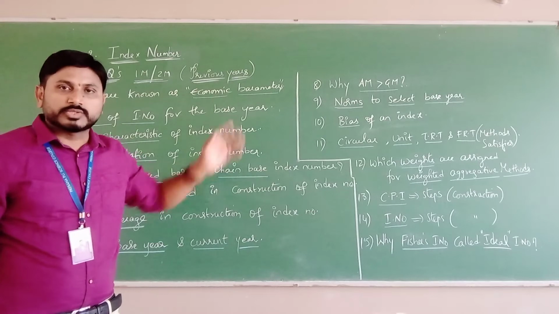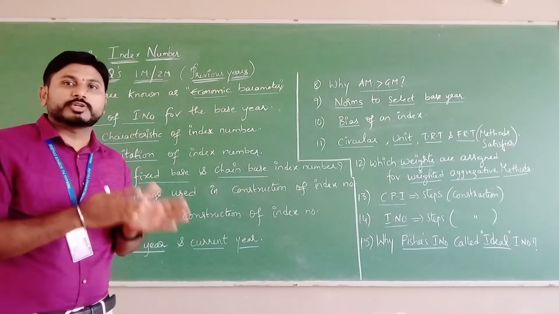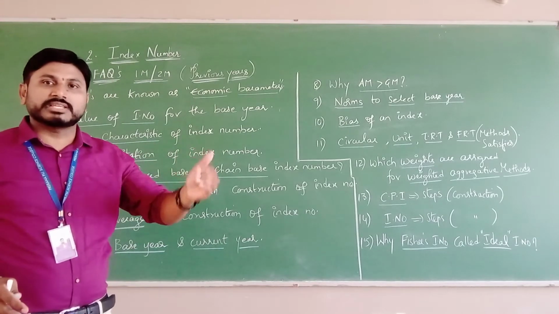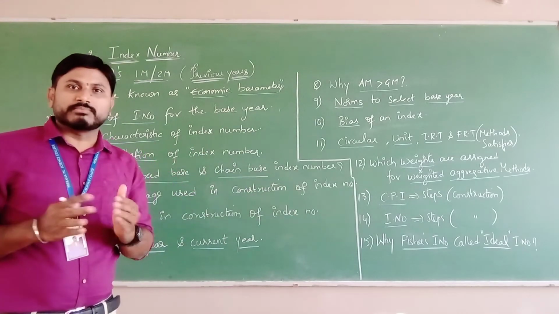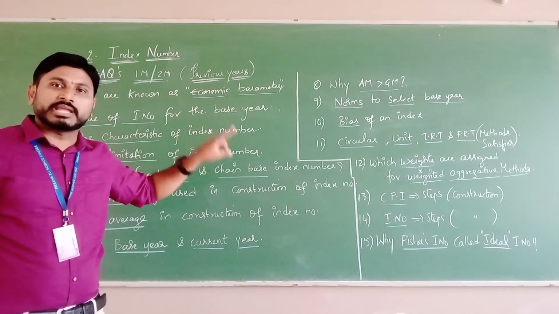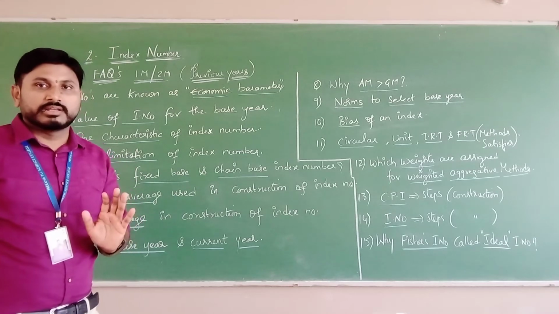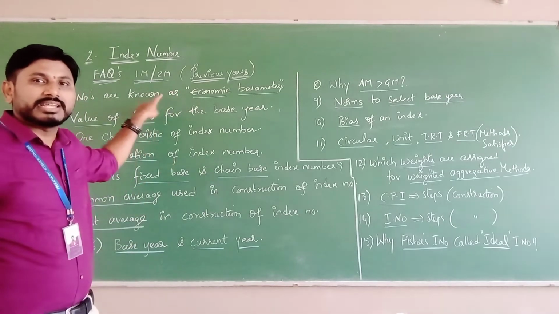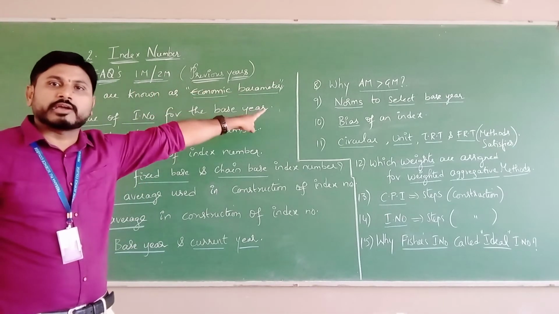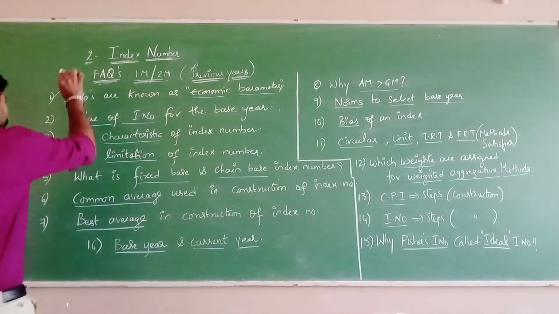Is it clear? So what you need to write is: the barometer is helpful to measure the relative changes in atmospheric pressure, in the same way the index numbers are helpful in measuring the changes occurring in economic and business activities of a country. That is the reason index numbers act like an economic barometer. Are you clear, guys? This is the first question.